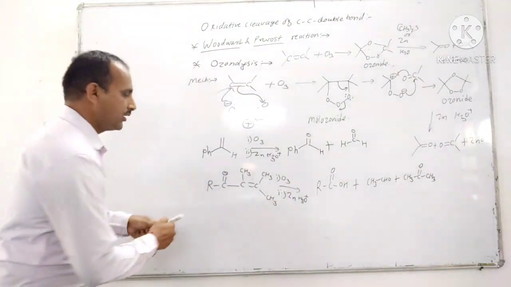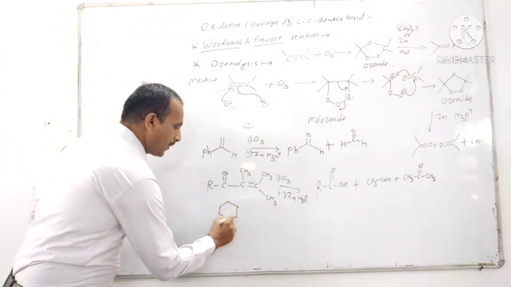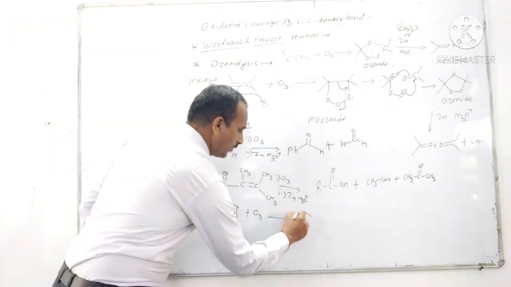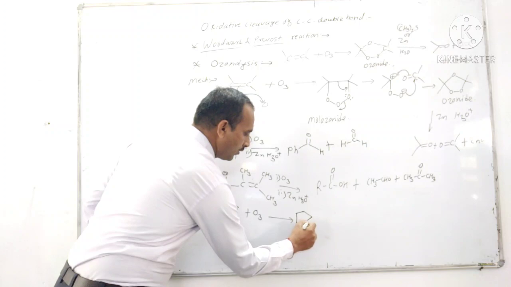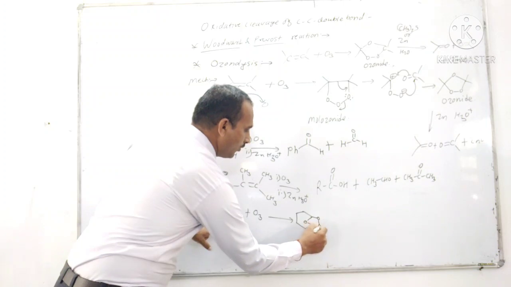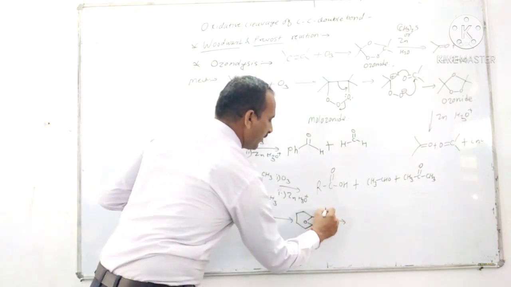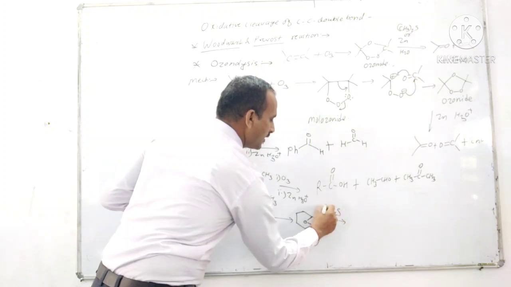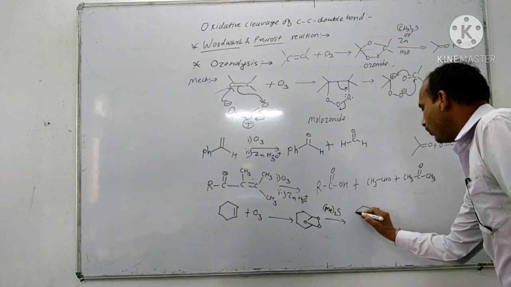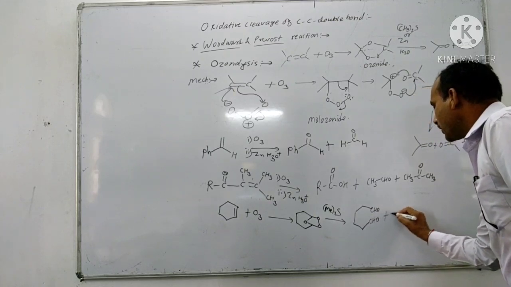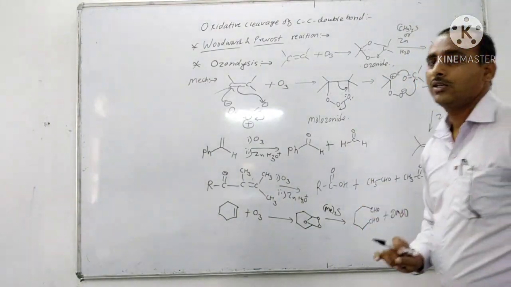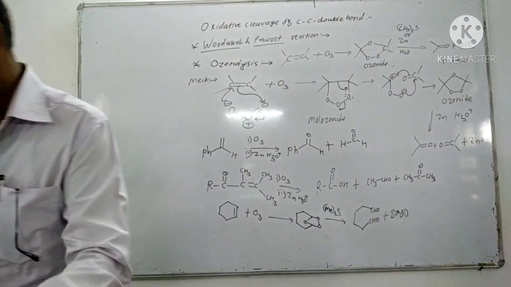The next example, cyclohexene with O3. It gives the ozonide, which on treatment with dimethyl sulfide, reduction by using dimethyl sulfide, forms CHO compounds plus DMSO, dimethyl sulfoxide. Okay, let's see more examples of ozonolysis.